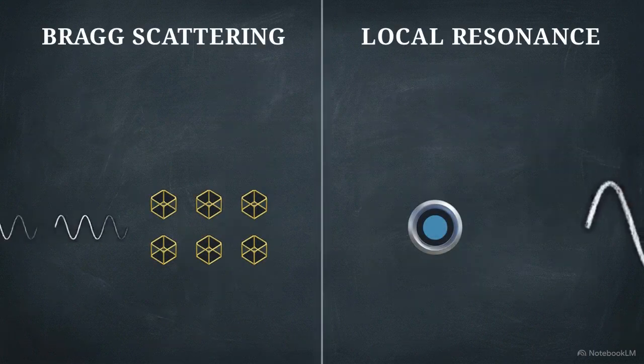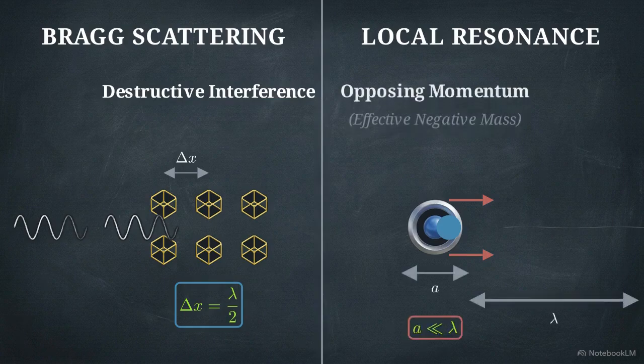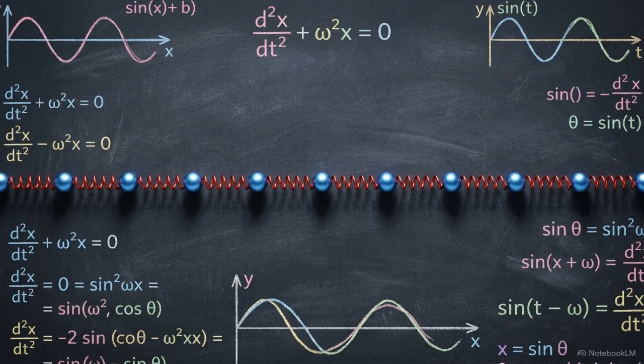We now have 2 proven mechanisms for wave attenuation. Bragg scattering relies on macroscopic spatial dimensions to cause destructive interference, while local resonance relies on sub-wavelength internal kinematics to generate opposing momentum. Keep in mind that the mathematics we derive today assumed a perfectly linear, idealized, and undamped system.